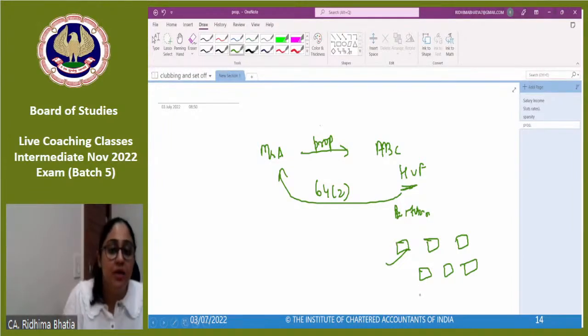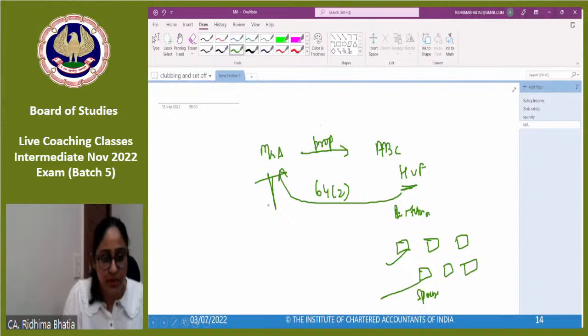Correct. But the income that the spouse earns from that property, whatever spouse earns the income from that property, would be taxable in the hands of Mr. A through clubbing.